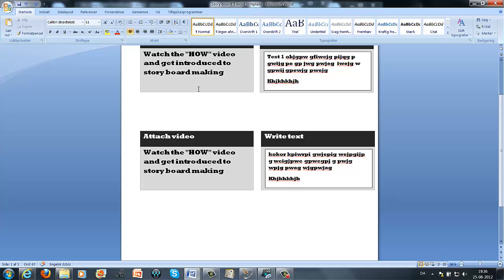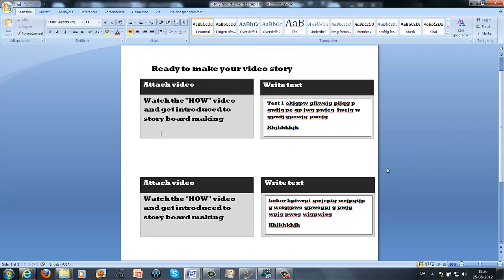And I cannot leave the boxes. There has to be text at the bottom here. So how do I leave the boxes? I have no idea. These two questions, I'll repeat.